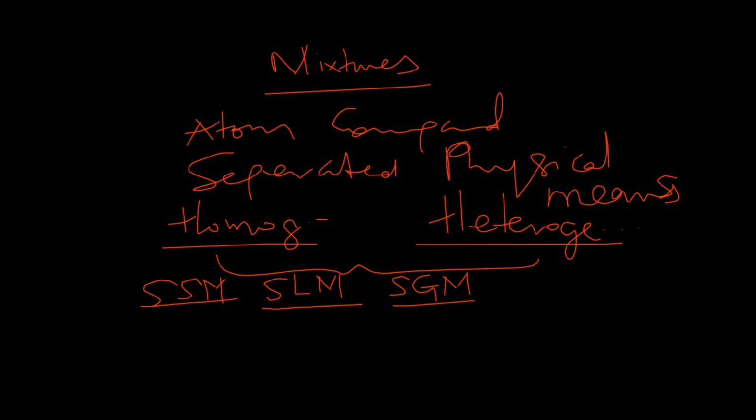You can also have liquid mixed with another liquid to form a mixture. So obviously that would give you a liquid mixture. And a very good example is water mixed with another liquid, which is for example kerosene. You can also have liquid mixed with gas to give you a liquid gas mixture.